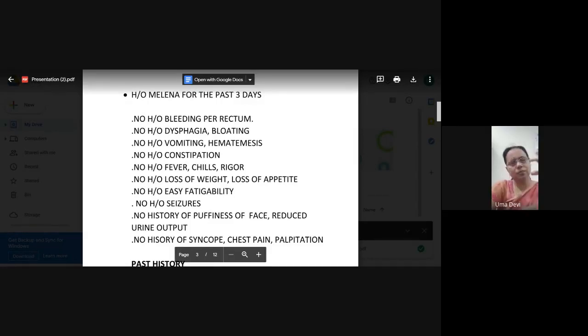So whenever there is vomiting present, whether it's associated with food intake or it's a projectile vomiting, all that history becomes important in GI.